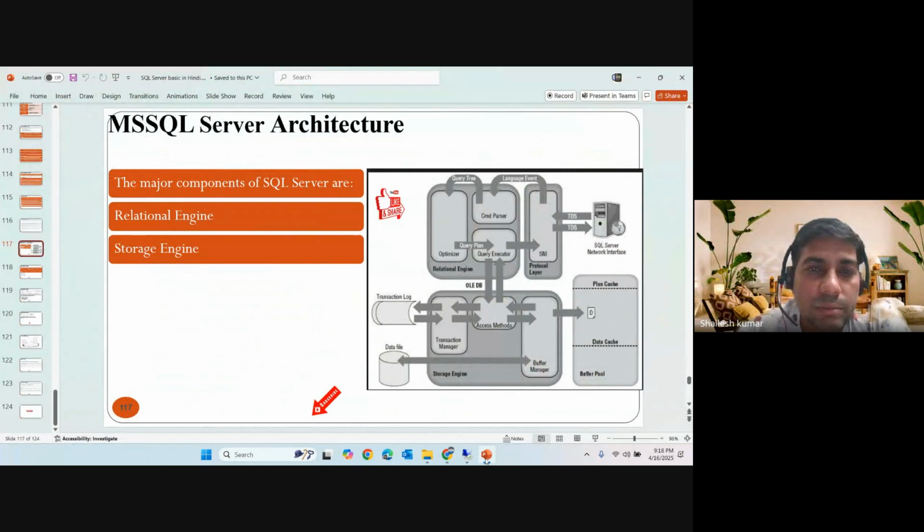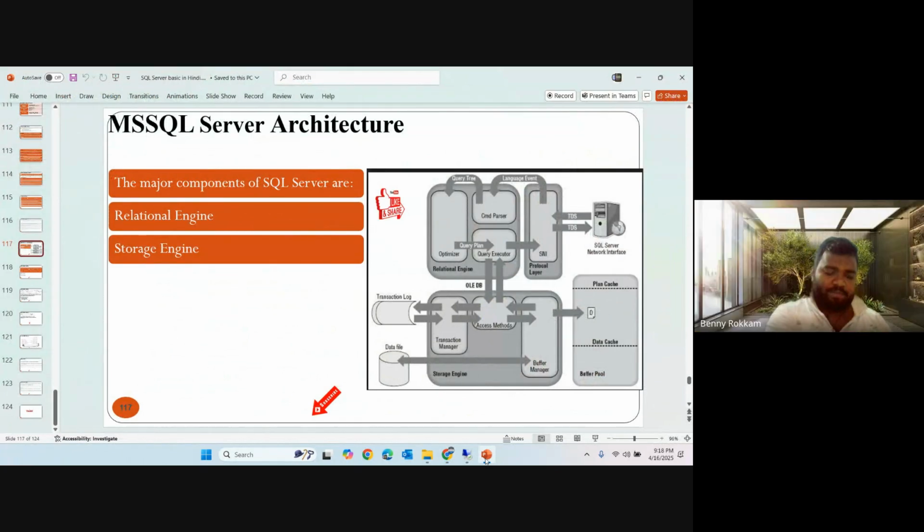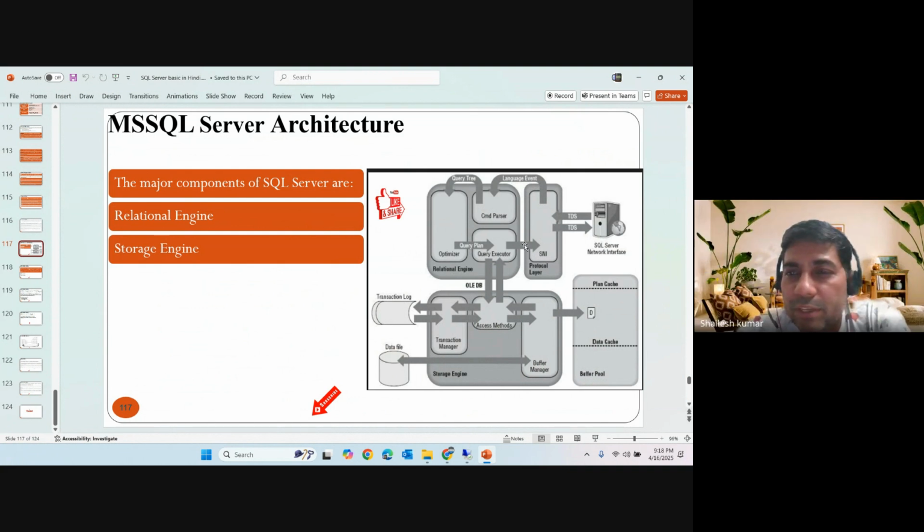That is the SQL Server architecture, right? Here we are discussing SNI, the SQL Server Network Interface. You are able to see my cursor here, right? Then we have TDS, Tabular Data Stream, then the command parser, query tree, optimizer and executor, right? This is part of the relational database engine. Then we go to SQLOS, the SQL Server OS. Then we have the access methods, transaction manager and buffer manager.